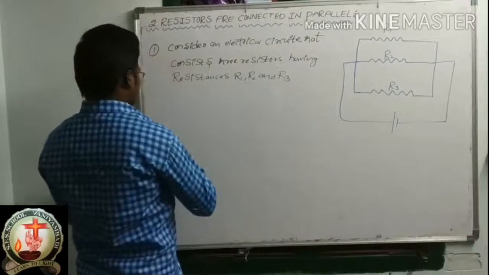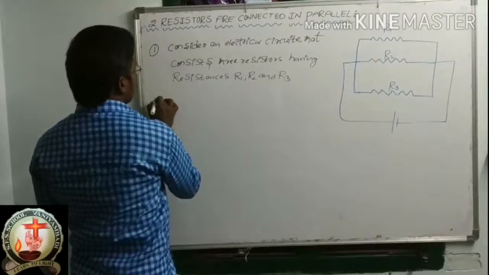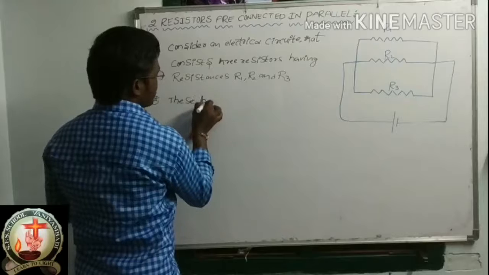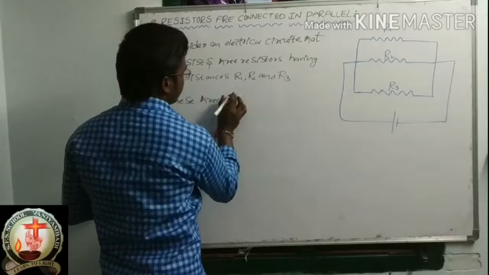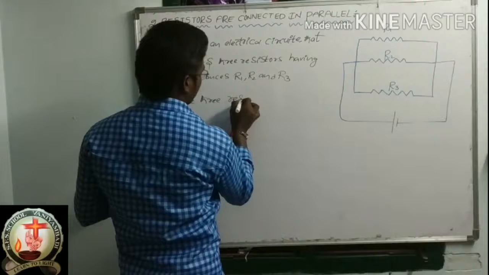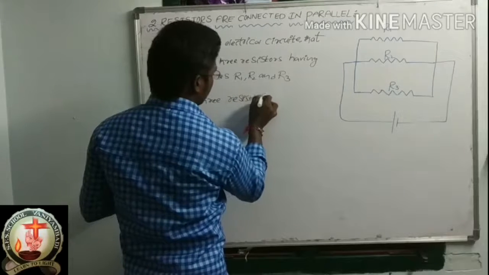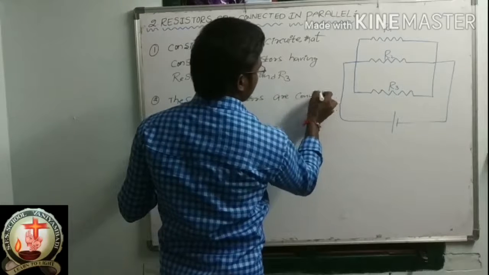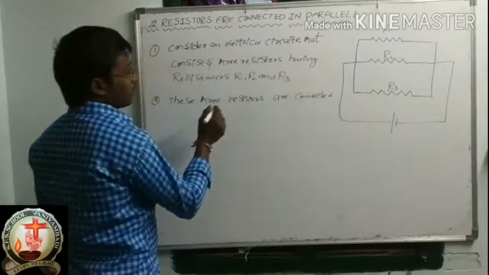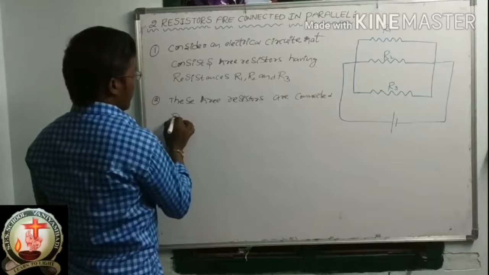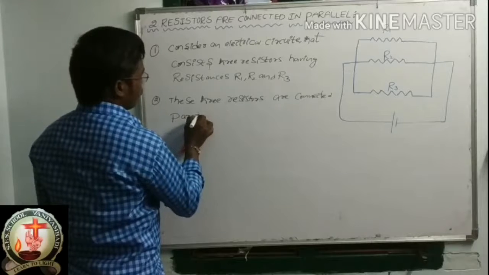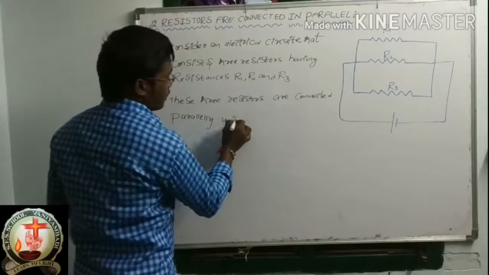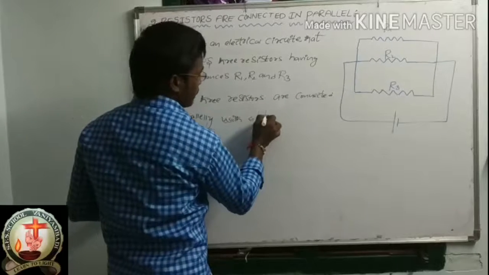So I am writing the second point. These three resistors are connected parallelly with a battery.